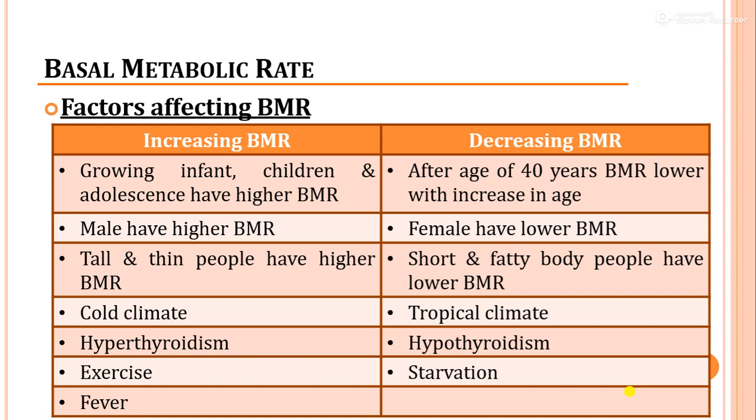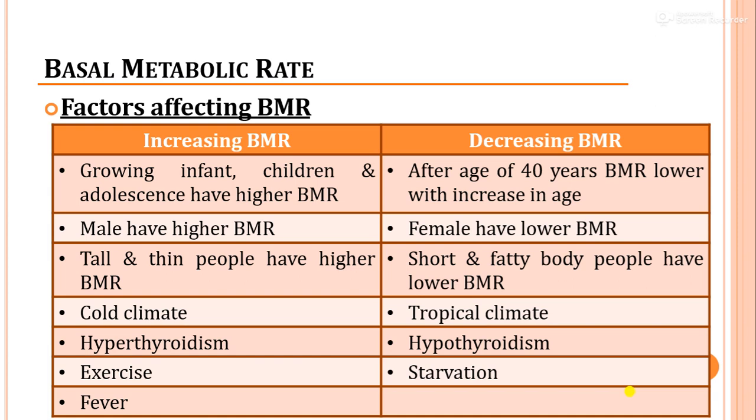Patients with hyperthyroidism have a higher BMR because of their higher metabolic rate, and patients with hypothyroidism have a lower BMR. Those who do regular exercise, or athletes, have a comparatively higher BMR because of their increased cardiac output.